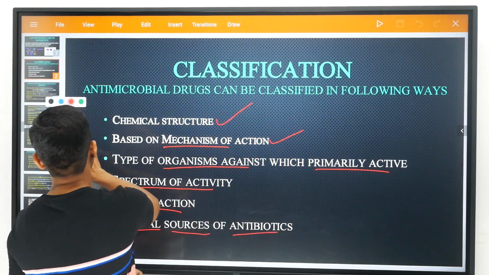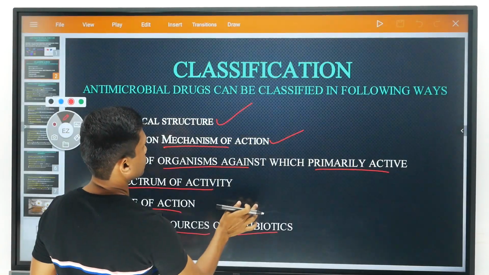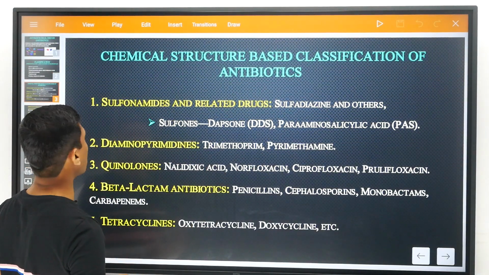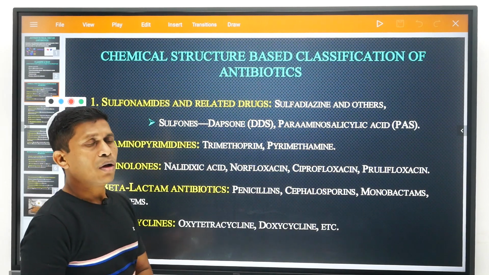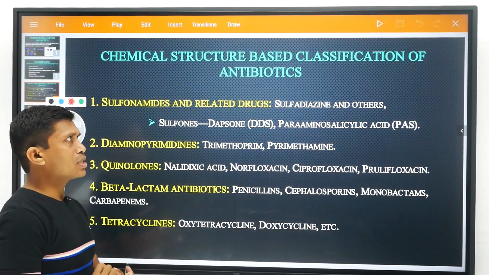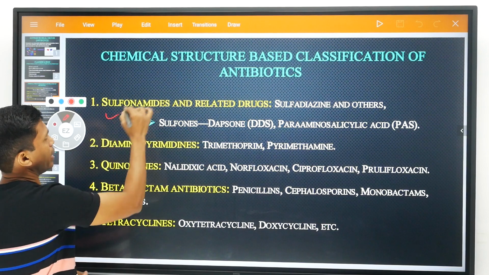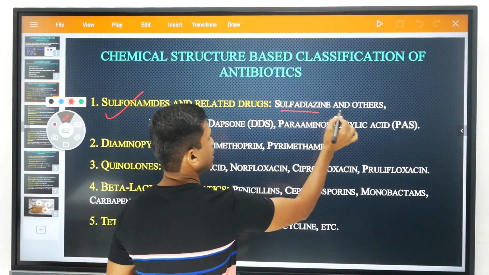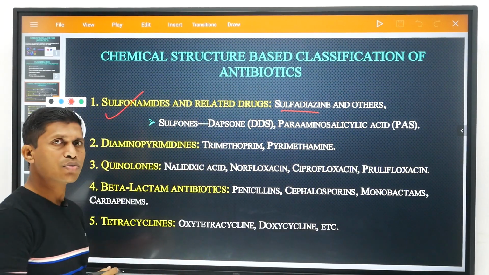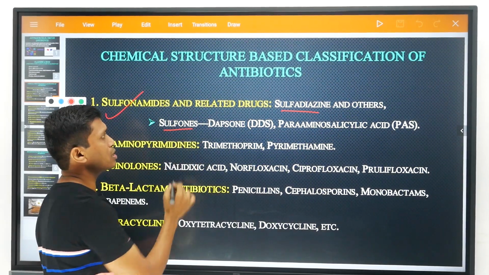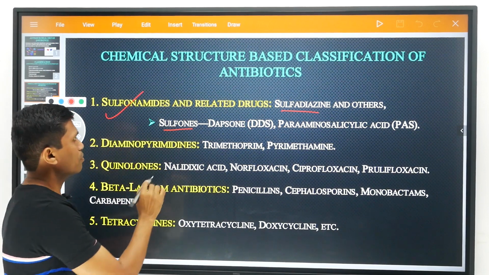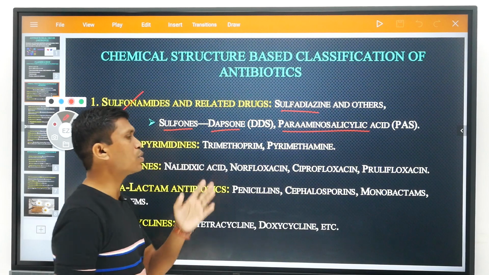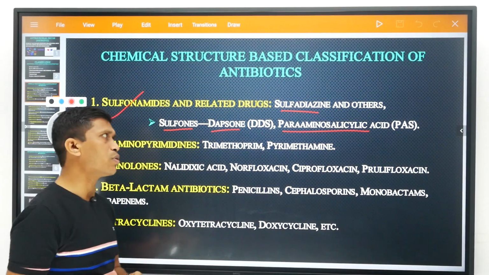Dear friends, now we are learning classification of antibiotics based on the chemical structure. On the basis of chemical structure, one antibiotic class is the sulfonamides. An example is sulfadiazine and other sulfonamides, as well as sulfones, which also are included with the sulfonamides, meaning dapsone and para-aminosalicylic acid. Ideally dapsone is used for the treatment of leprosy.